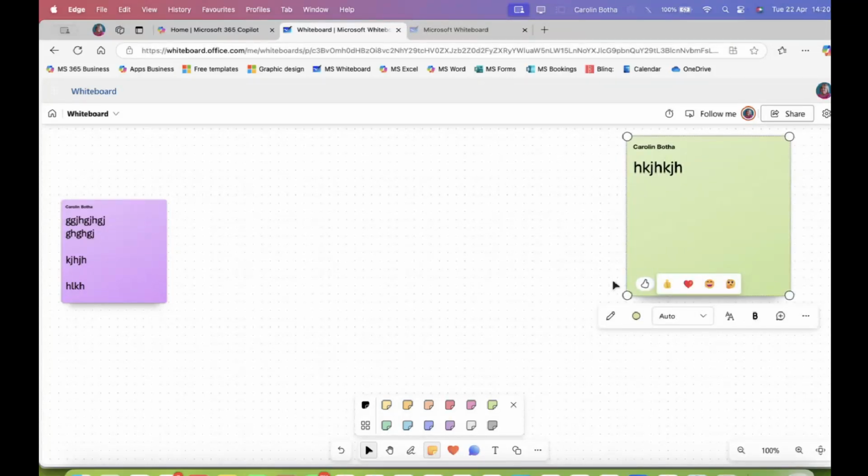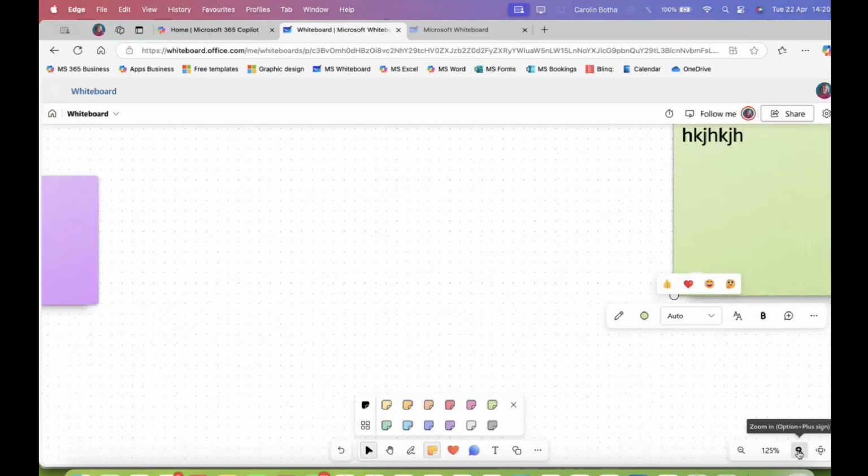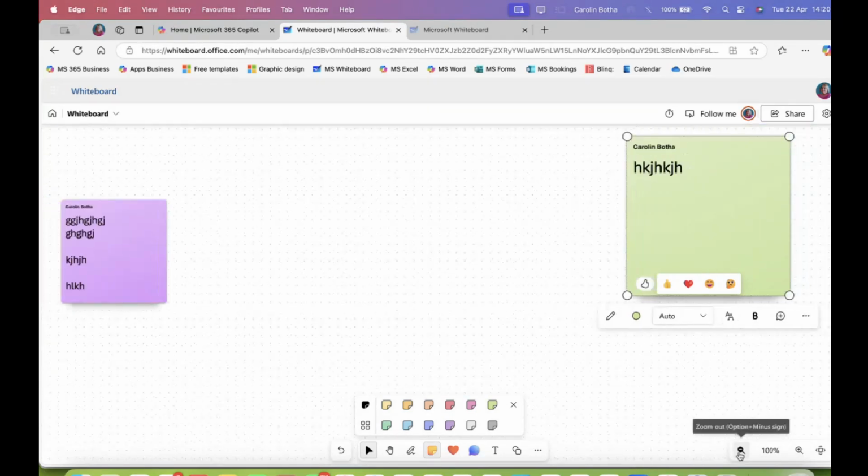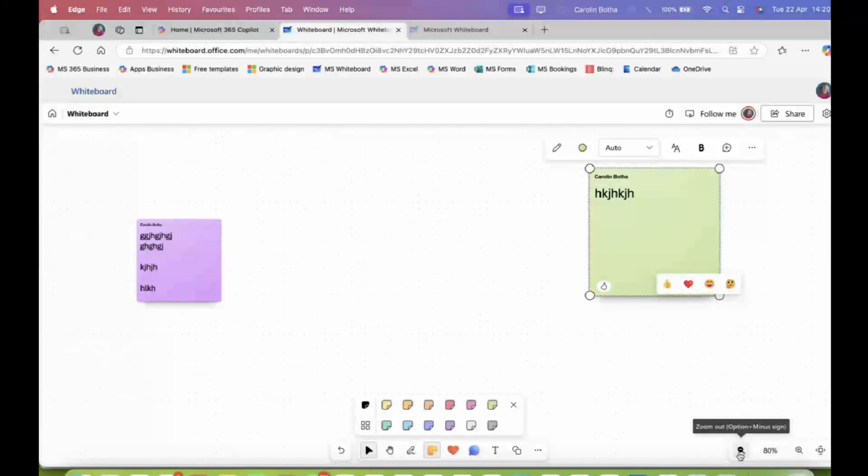So you can't, like a text box, resize it and just make the text stand out or just let the text fit. But at the bottom right hand side, if I can just get rid of this Microsoft Teams, there you go. On the bottom right hand side, there's a zoom factor. So you can zoom in or you can zoom out, as the zoom always works.